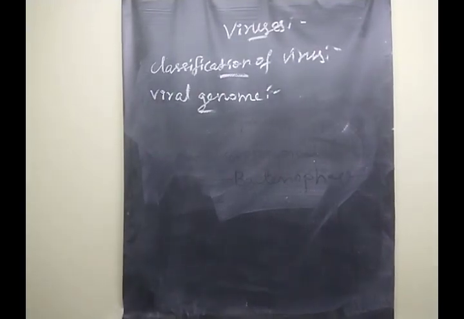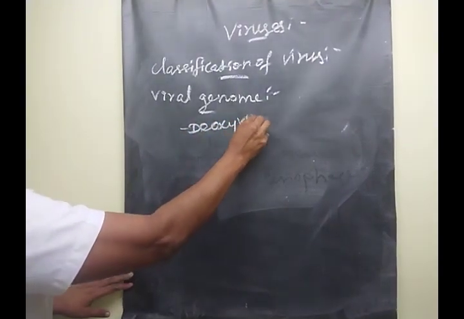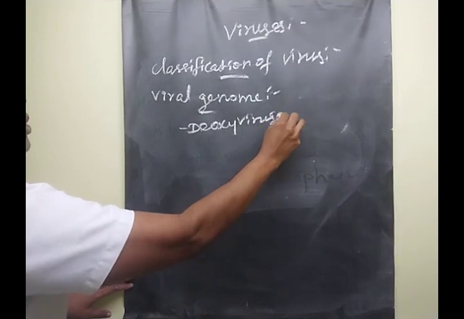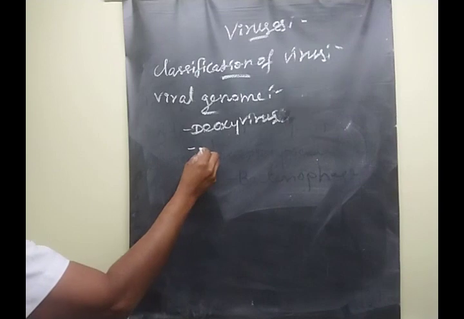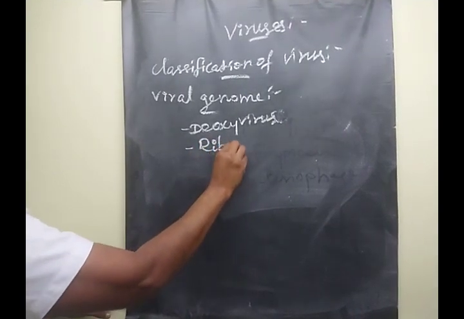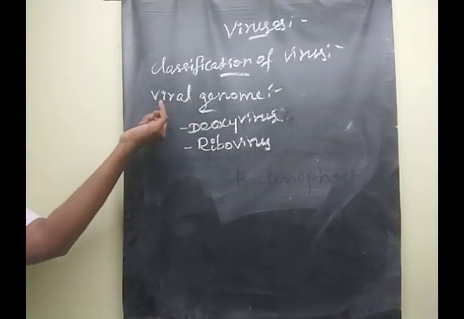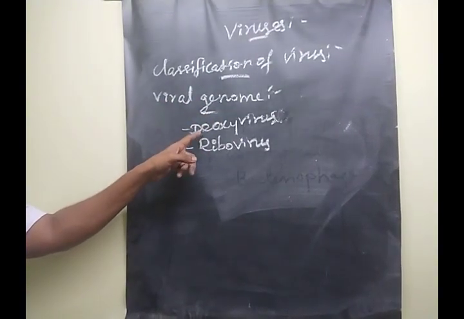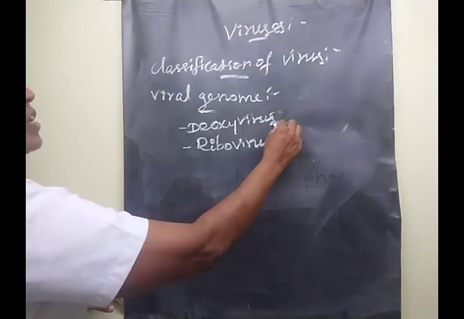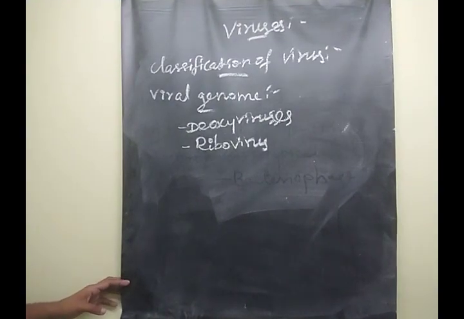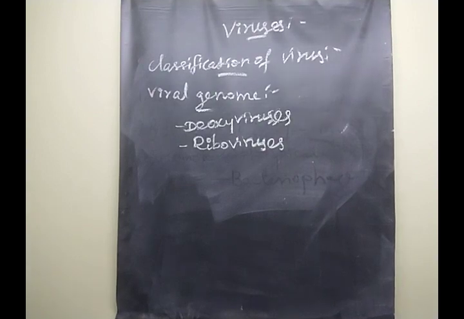One is deoxyvirus. And the second one is ribovirus. Okay? The 2 terms come under this viral genome. The first term is deoxyvirus, or deoxyviruses. The next one is riboviruses.